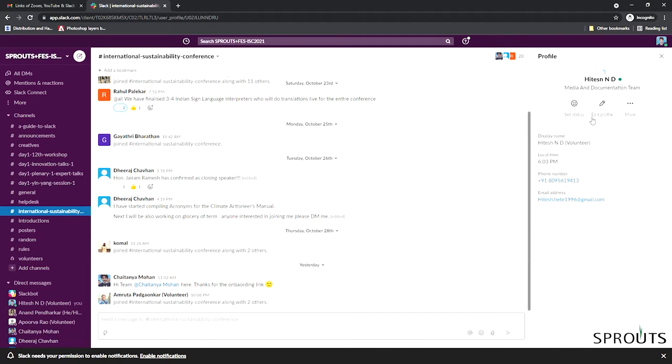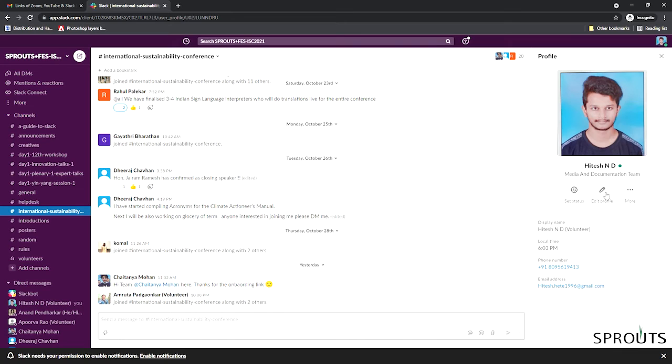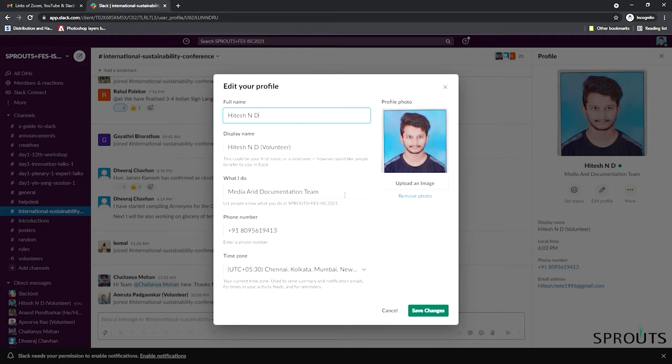The first thing you have to do is go to the top right hand corner, where you can edit your profile. In my case, I have already added my information, but put your full name down as the display name. All organizing committee members and volunteers will have a tag in brackets after the name, so you can easily find them. Next, upload a photo and then save your changes.